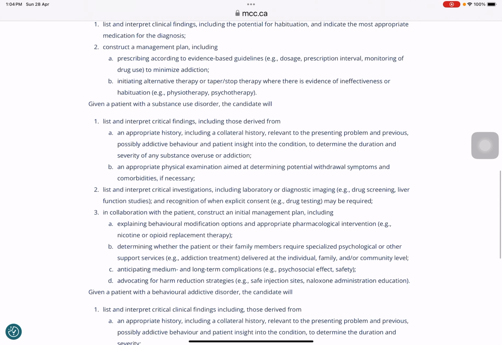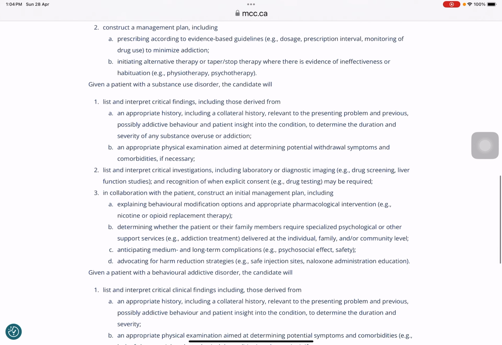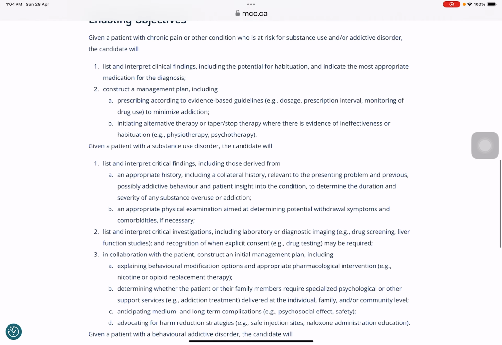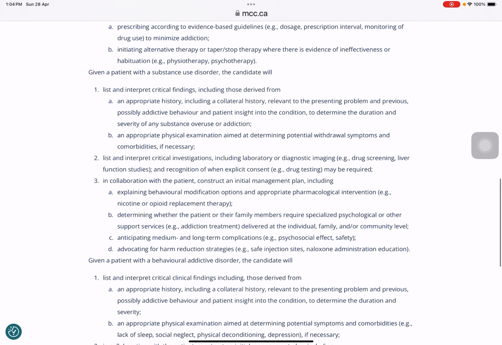Initiate alternative therapies, taper and stop therapy when there is evidence of ineffectiveness and habituation, physiotherapy and psychotherapy. And now, how to help the patient once they are into the addiction. So these are one component of the objective, and then there is an appropriate history, collateral history, and relevant presenting